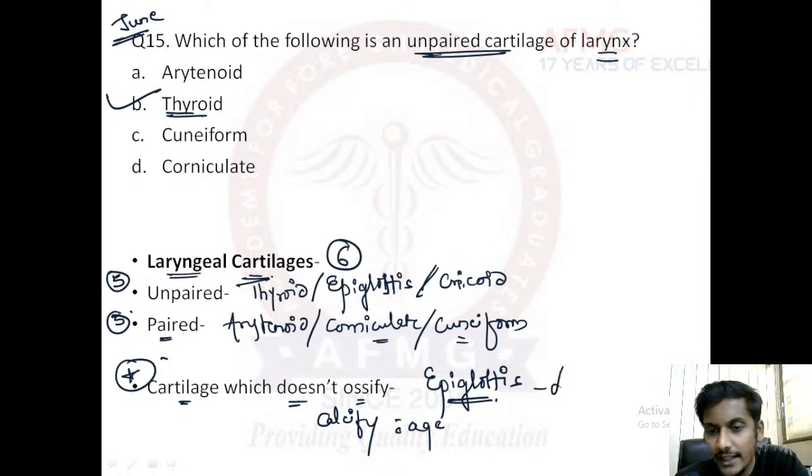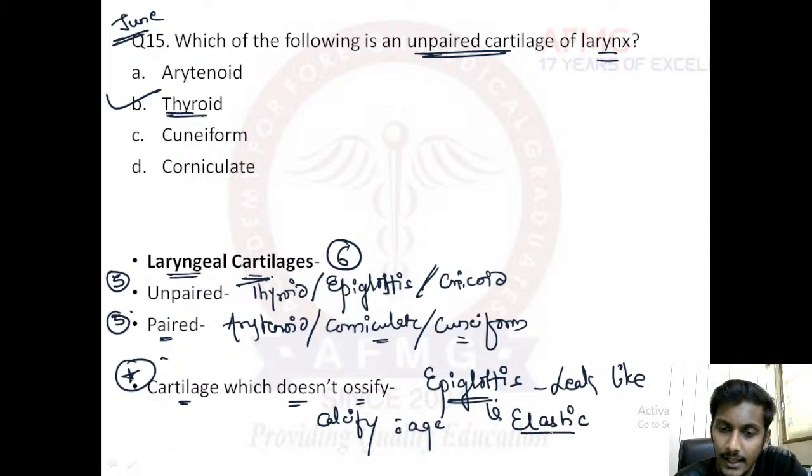It is a leaf-like cartilage and it is an elastic cartilage, and therefore it does not ossify or calcify with age. Whereas the other cartilages, over a period of time, after about 25 years, would ossify or calcify. The thyroid, cricoid, every cartilage would ossify. Epiglottis is the cartilage which does not ossify.